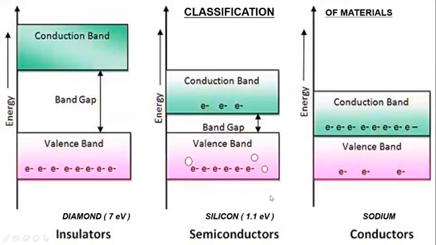Now let us talk of conductors. The example we have taken is sodium. There is no energy gap. So there is a single energy band, which is partially filled or empty. And here we can see there are a large number of electrons in the conduction band. As soon as you apply an electric field, these electrons in the conduction band start moving. There is no energy gap. So conductors have this type of energy band diagram.